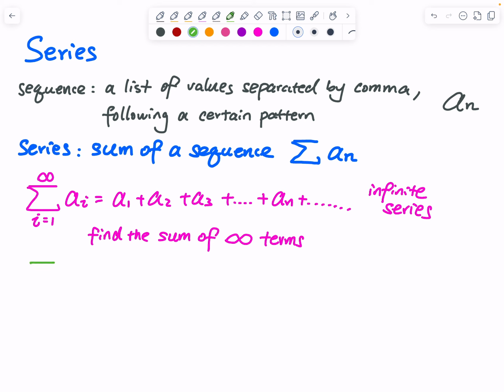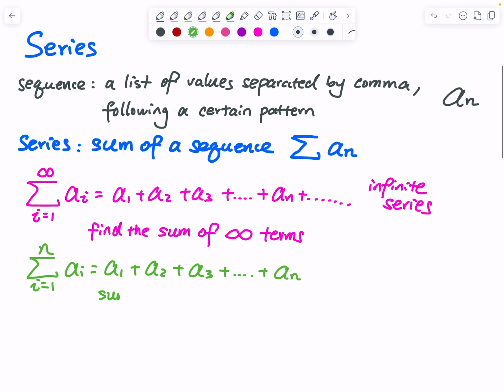And then we can have a finite series. So this is i goes from 1 to n. We are adding up the sum of n terms. So that is ai. This is when i equals 1, i equals 2, i equals 3, and then we keep on adding, and then we stop at the nth term. So this is the sum of n terms. n is a real number. Since that is countable, we call this a finite series.